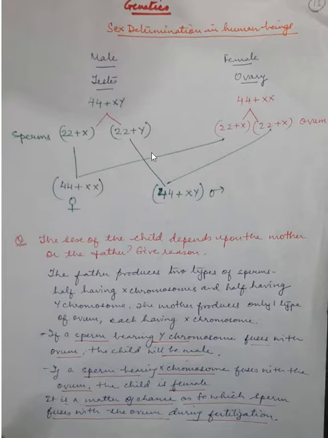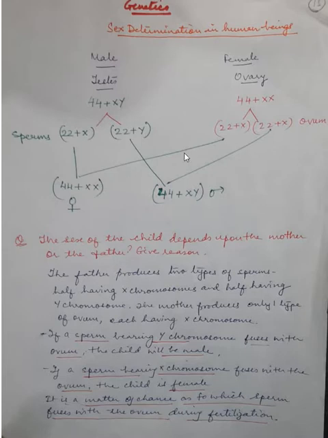And in case of humans, the males produce two different types of gametes which have X and Y chromosomes. The human female produces only one type of gamete that contains only X chromosome. Now the sex of the baby is determined by the type of male gamete that fuses with the female gamete.